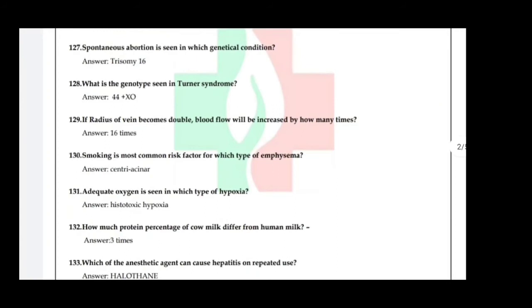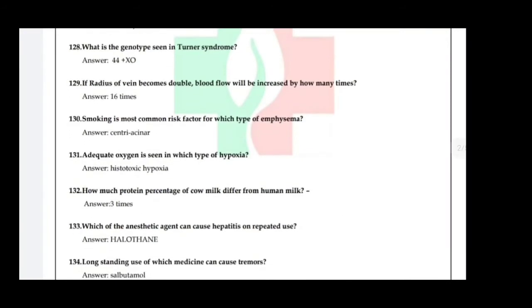If the radius of a vein becomes double, blood flow will be increased by how many times? Answer is 16 times. Smoking is the most common risk factor for which type of emphysema? Answer is centriacinar. Next one, adequate oxygen is seen in which type of hypoxia?